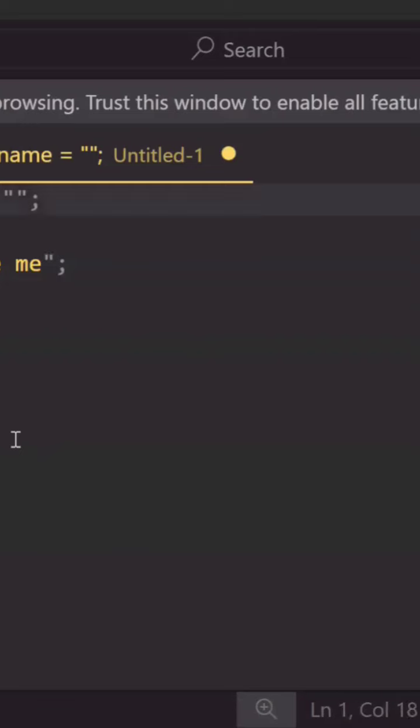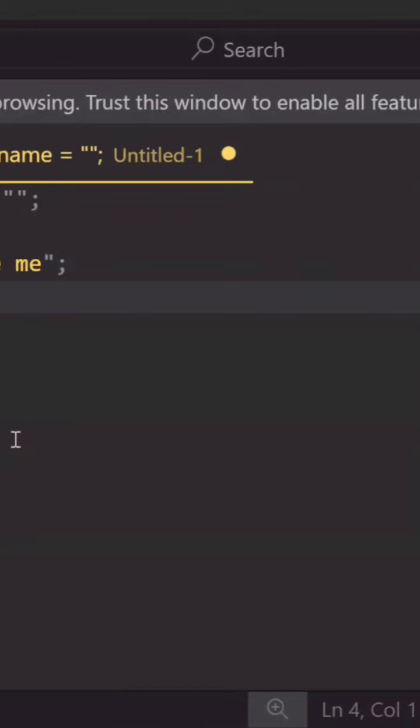All right, so I have a variable initialized up here. It's a string typed variable called name. I initialized it with an empty string, that is 2 quotation marks that have nothing inside of them. I wrote cout to the console, and then I prompted the user with cin for their name.